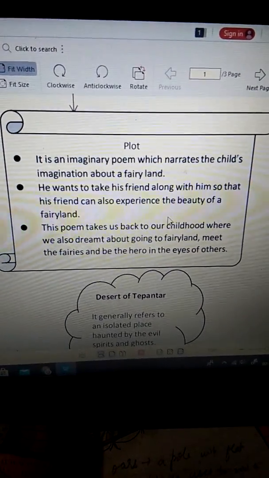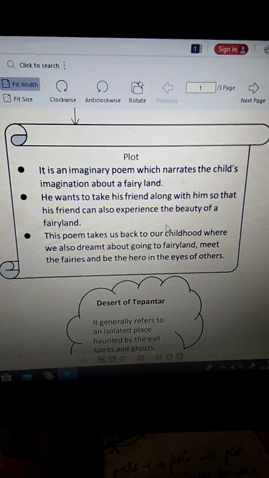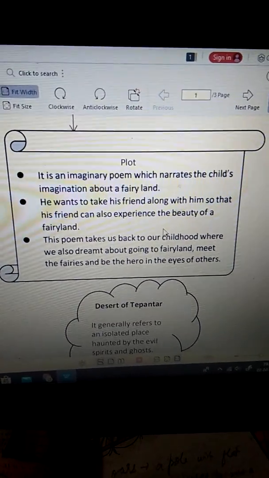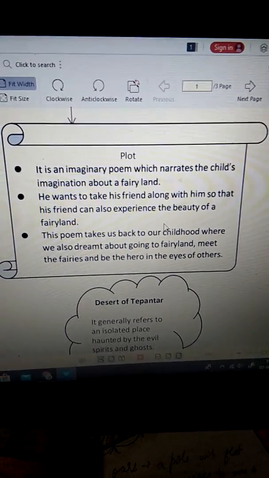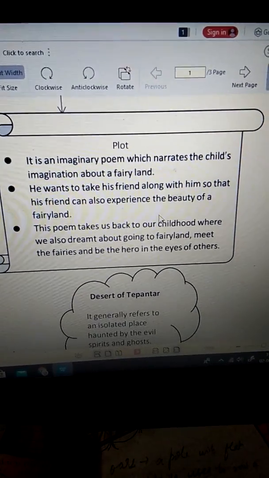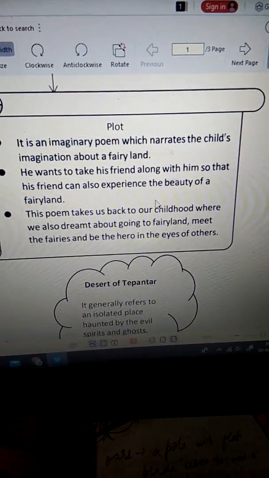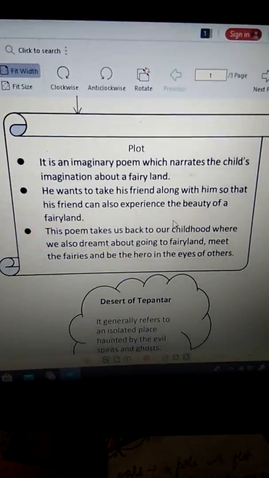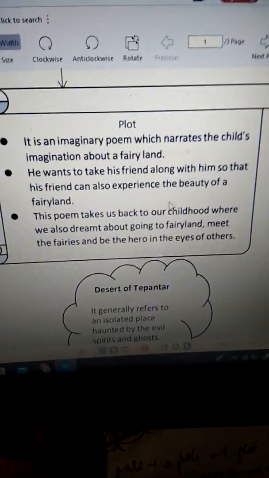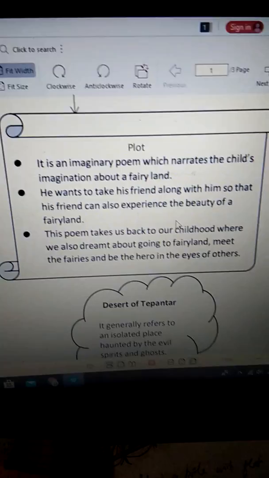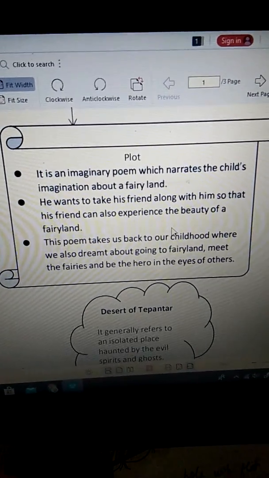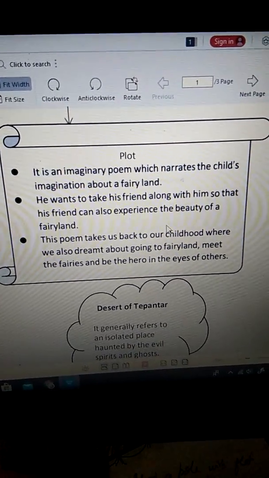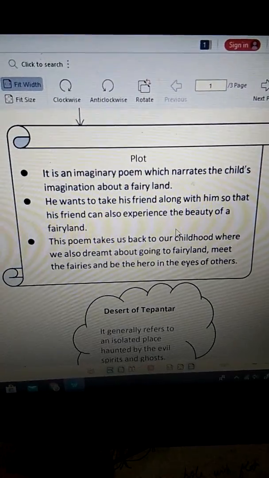We all do, isn't it? Similarly, some might be thinking that he will be the hero of the story by becoming a superpower like Spider-Man and I don't know what an Iron Man and what else there are. And you want to become the hero of that story by saving the whole world. And then everybody will say, oh my God, Spider-Man has come. Don't you all think like this? Yes, we all think. What are these? These are the thoughts that take us to the fairyland, to the imaginary land. Isn't it, children? We all dwell at times in this imaginary world, and it feels so beautiful when we go into this imaginary land.